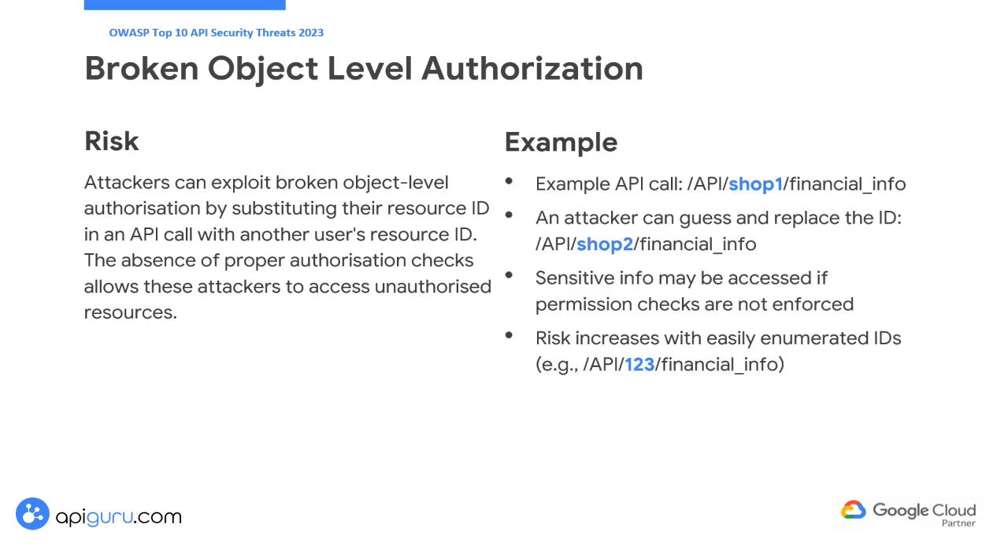Let's assume an API is designed to provide financial information for shops. A legitimate user can use their shop identifier to access data related to their shop. However, an attacker could manipulate the shop identifier and access financial information from all shops, provided the API does not have adequate permission checks. This issue is worsened when resource identifiers are easily guessable or sequential, allowing attackers to systematically attempt various identifiers and retrieve confidential information from other users without any safeguards.